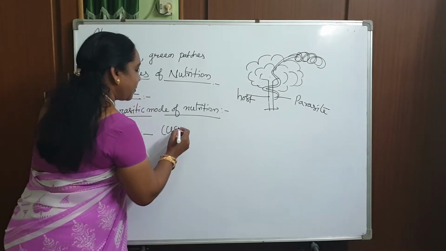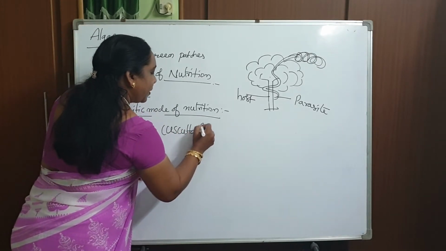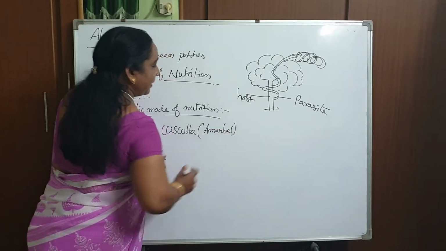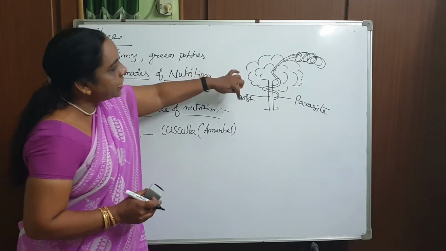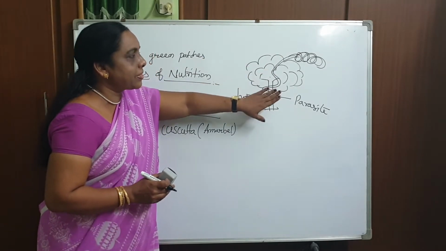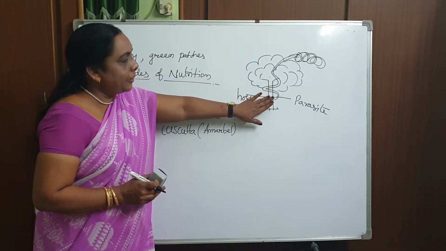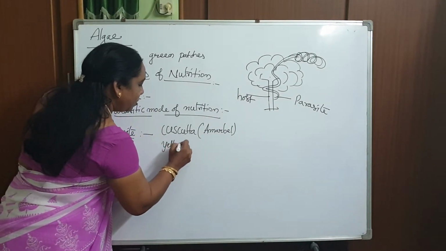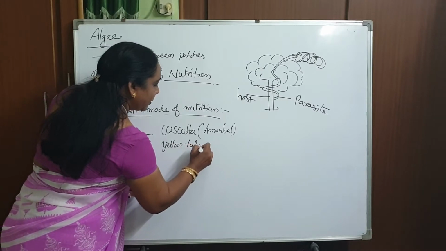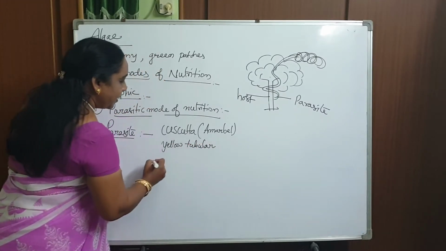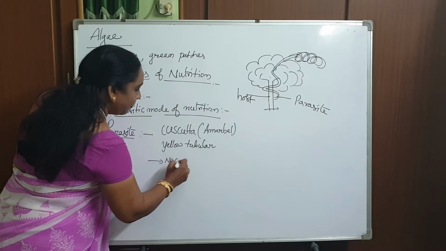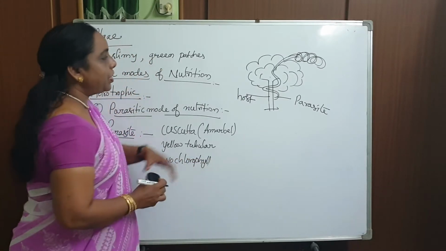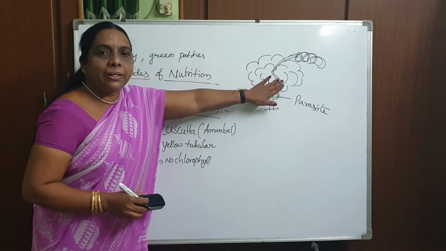It's called Cuscuta. Commonly they say it's amarbel, a Hindi word, the Cuscuta plant. So this Cuscuta clings over the host plant. It looks like an aloe, a tubular plant. There is no chlorophyll, so that is the reason it has to deprive energy from this particular plant.